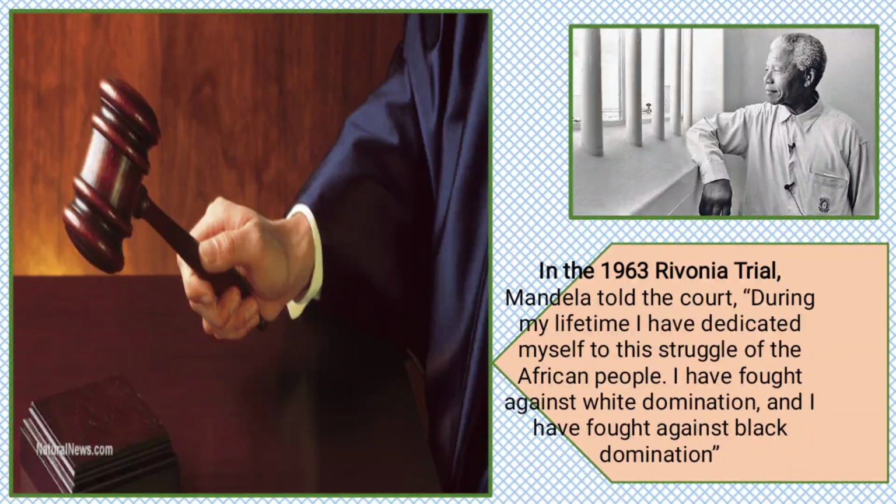That means the Rivonia trial happened, and in that trial, he was sentenced to life imprisonment. And in the dock, he said, during my lifetime, I have dedicated myself to this struggle of the African people.